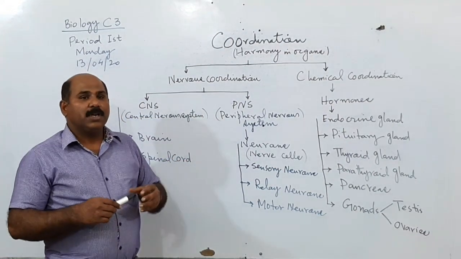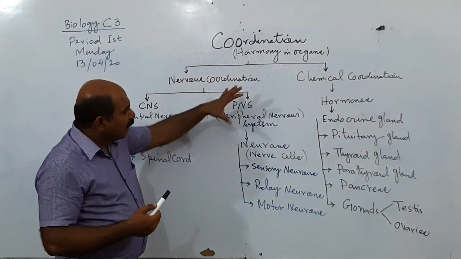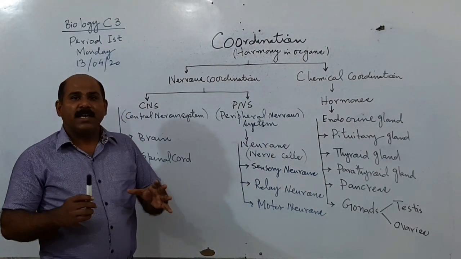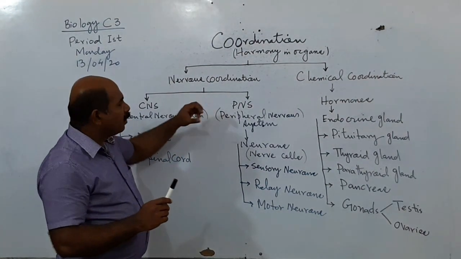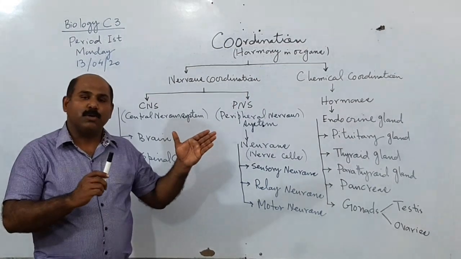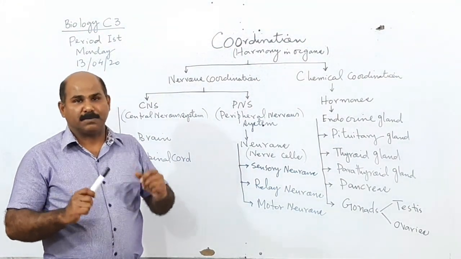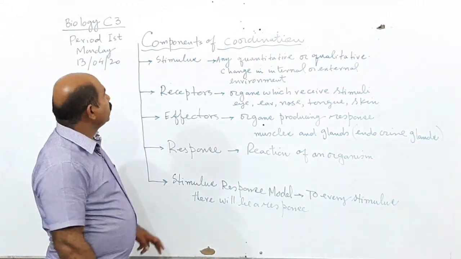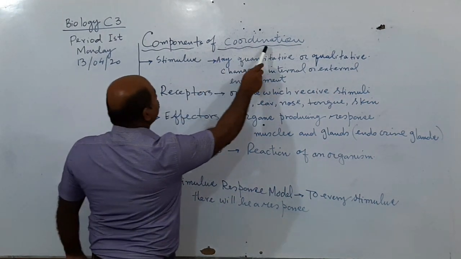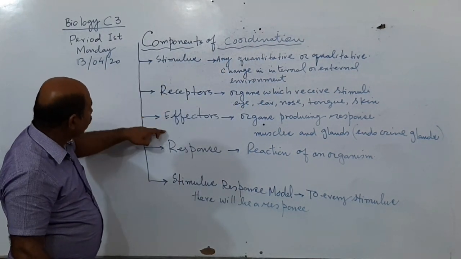Before we continue or start discussing the brain and anything else in this chapter, there are some particular terms which are very important to understand. So we will discuss those terms, and they are called the components of the nervous system. So, components of coordination. There are 5 basic components of coordination.